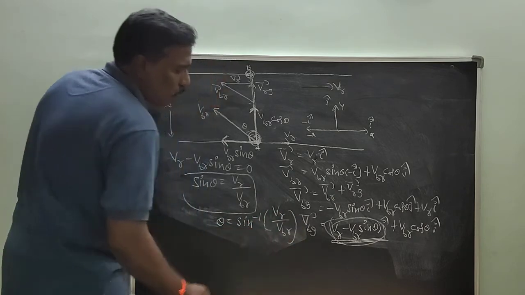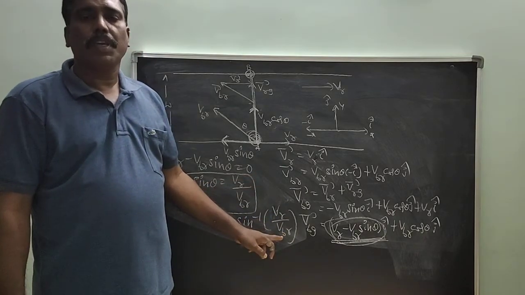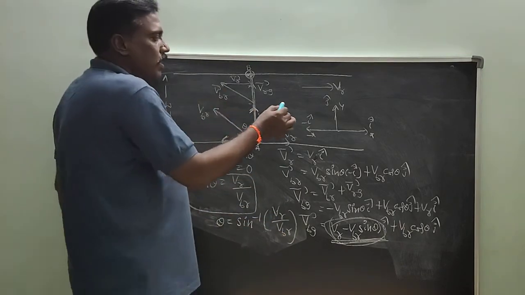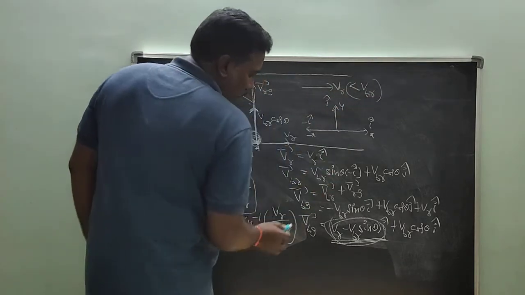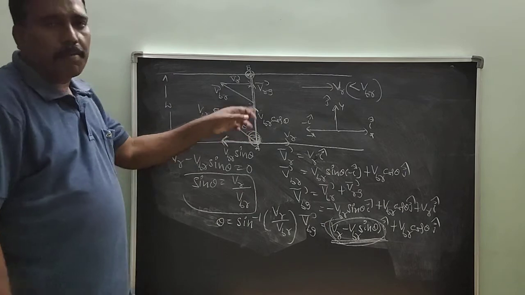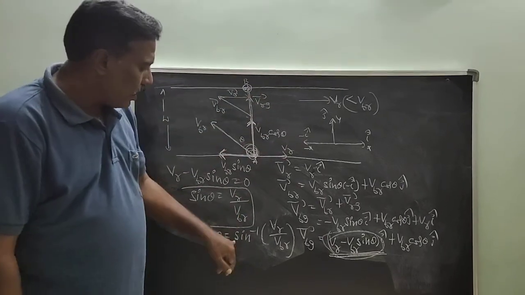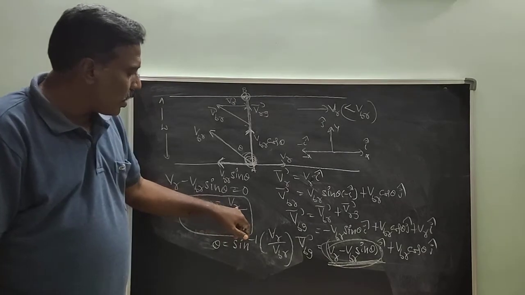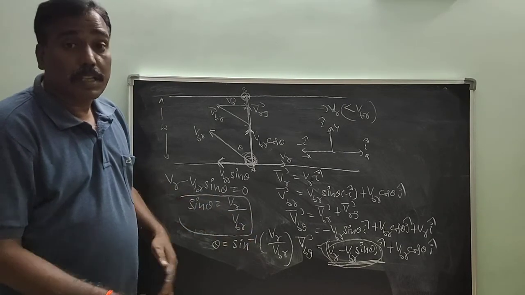This case is possible only when VR is less than VBR. If VR is greater than VBR, minimum drift, zero drift, is not possible. Why? Sin theta is equal to VR by VBR; if VR is greater than VBR, that is greater than 1.